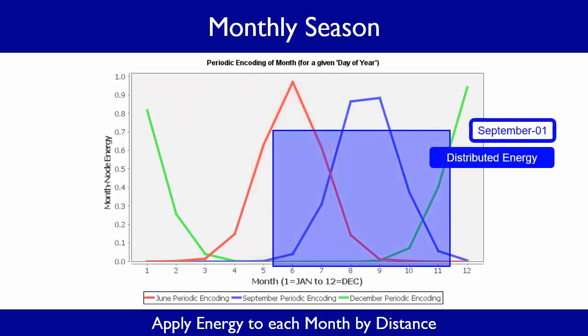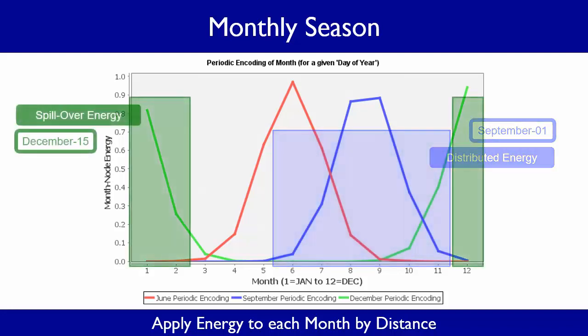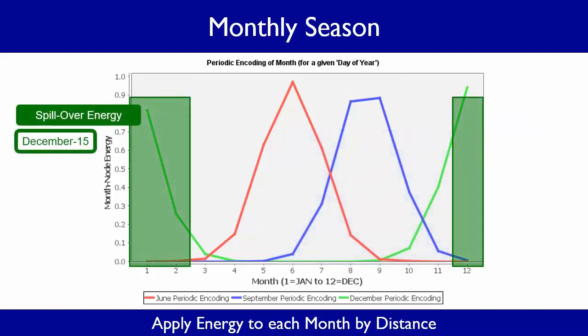Alternatively, if the sales data is from September 1st, then the energy would be more distributed. Having just started, the September node would not yet be completely turned on, and as August just finished, it would receive almost as much energy as September. Finally, to provide continuity, sales data from December would spill over into the January node.